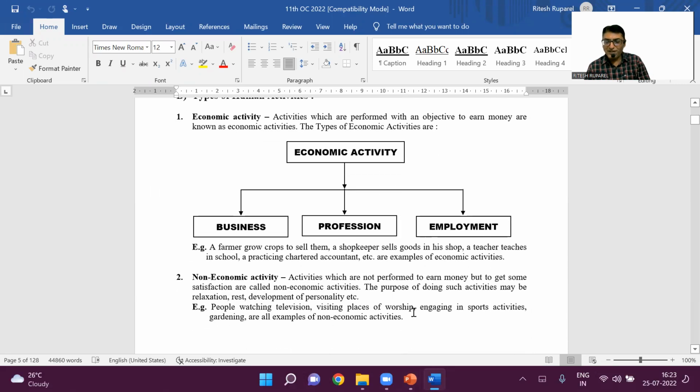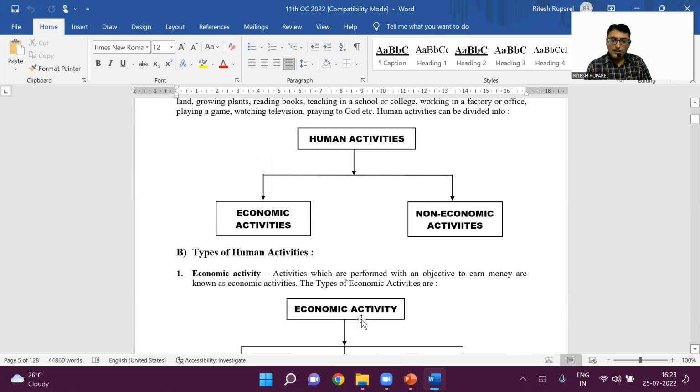Correct? Non-economic activities: watching television, going to a temple, engaging in sports activities, but not the IPL, where the cricketers earn. Here you are just spending, correct? And gardening, all such activities are non-economic activities.